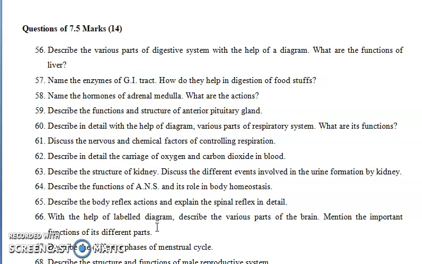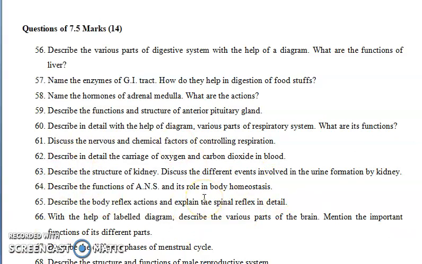You can write these types of reflex action in detail, and explain the spinal reflex by making a diagram, like pricking a finger and withdrawing from a chemical or any kind of physical stimulus within a second. Basically these are all involuntary actions, so you have to write that in this question.